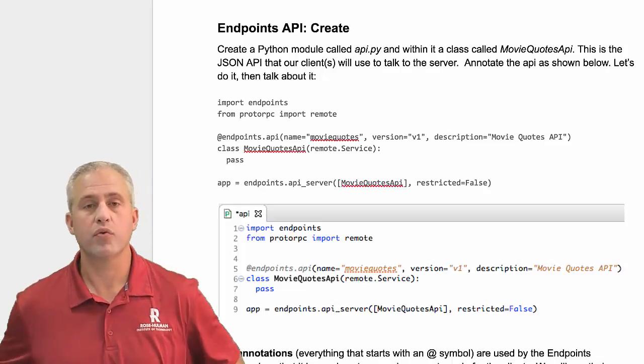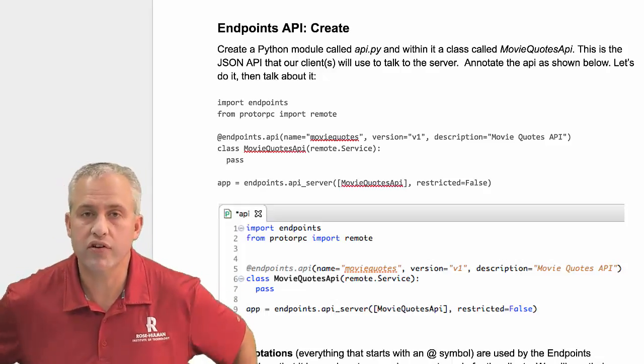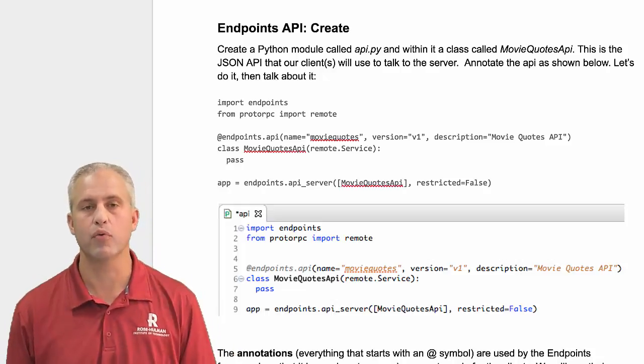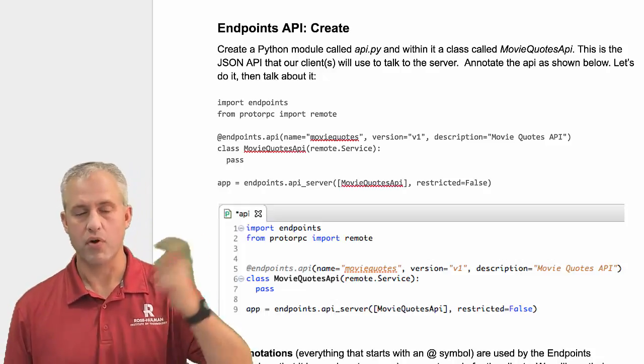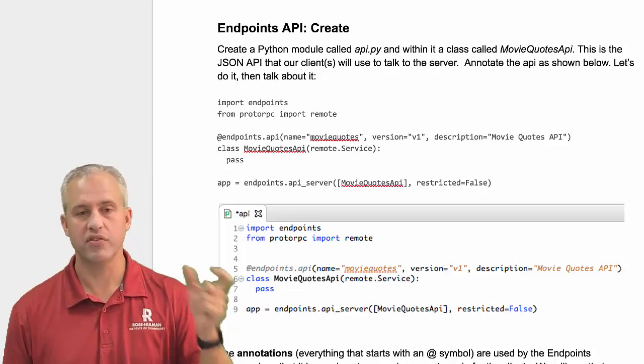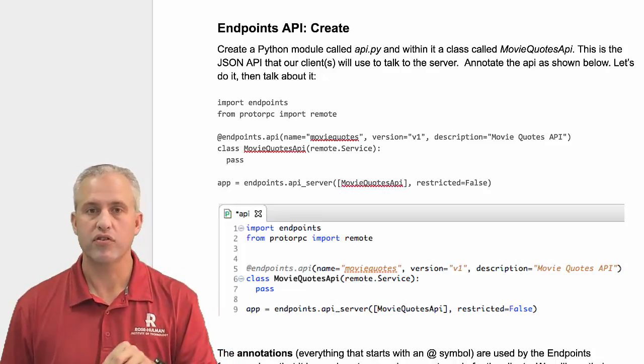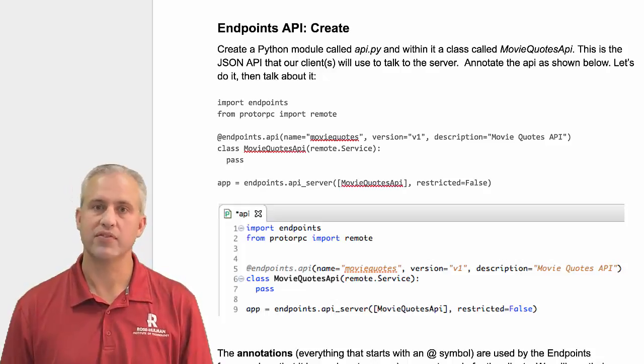Right, welcome back. So we're going to start in on the creation of this API. Obviously, JSON APIs you can make without endpoints, right? So in some prior units, we rolled our own. We sent up JSON messages, we sent back JSON messages. It's easy.